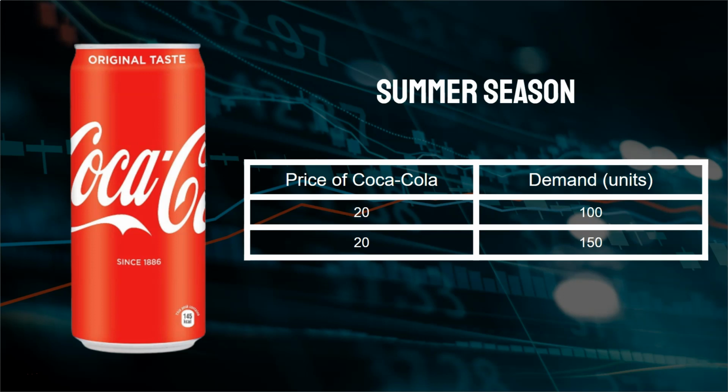So in this schedule or graph, we can see that the price of Coca-Cola is 20 rupees, whereas the demand in units or cans increases from 100 to 150. That represents a rightward shift.